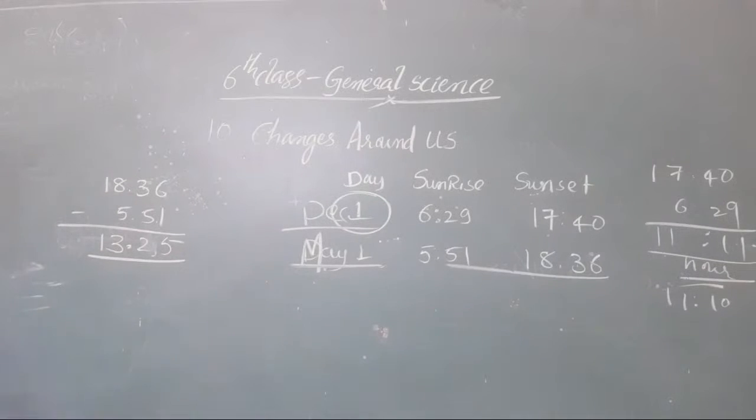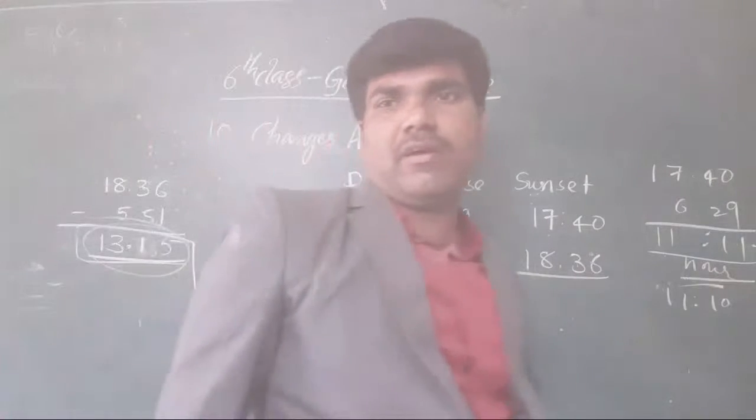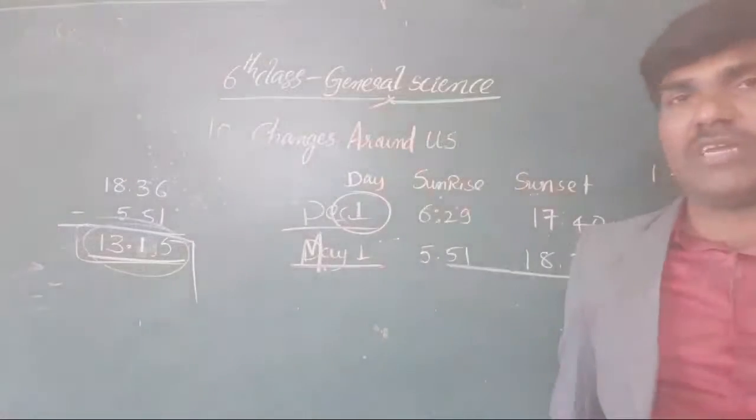Okay, clear or not, all the students? Sorry, not 25, it is 15. Yes, 13 hours, 15 minutes of daytime is there for May 1st. What is the duration? 13 hours, 15 minutes.